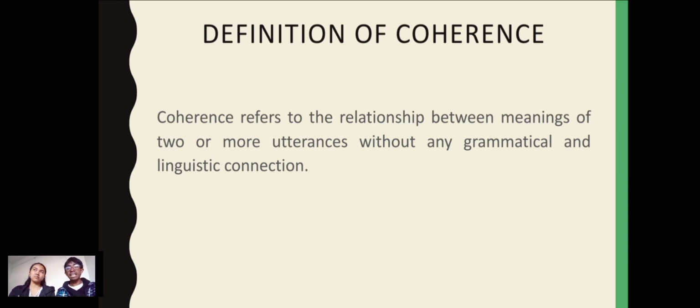It means that within two utterances, we may not have linguistic and grammatical devices that connect both utterances. But what gives meaning to these utterances are the surrounding context and the shared knowledge between the participants.